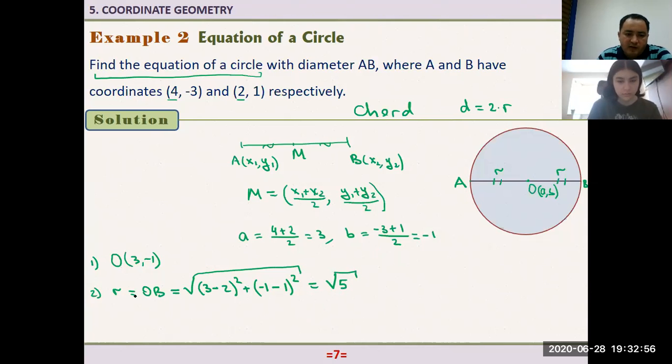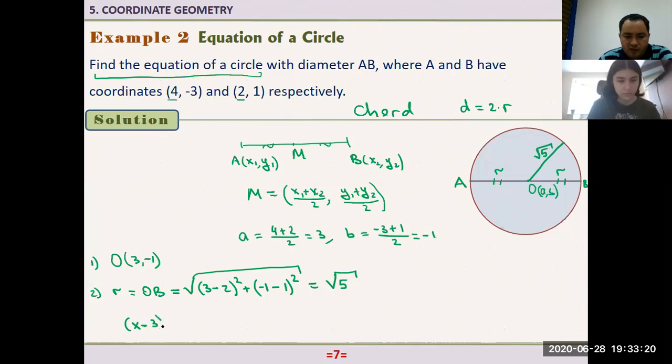Right? So now I know the coordinates of the center of the circle, and I know its radius. So the radius of the circle is, what is it? Square root of 5. Now I can write the equation of this circle then. What is the equation of the circle? Here we have x minus x sub 1, that is A. What is A? 3.